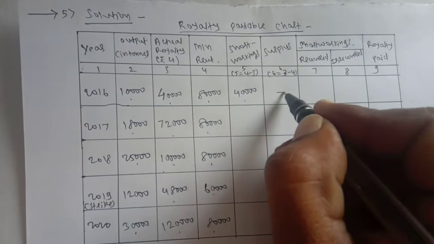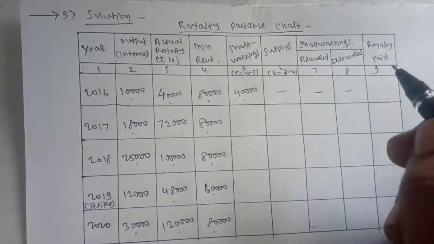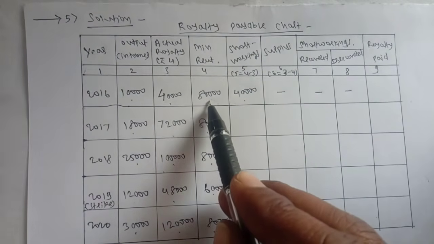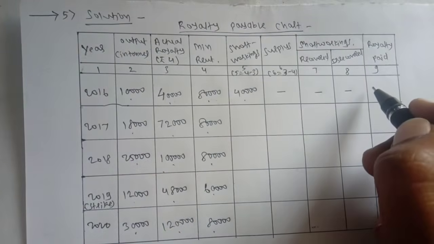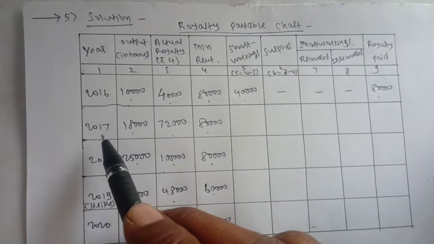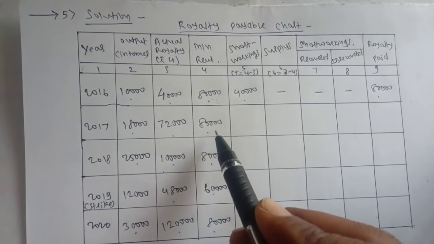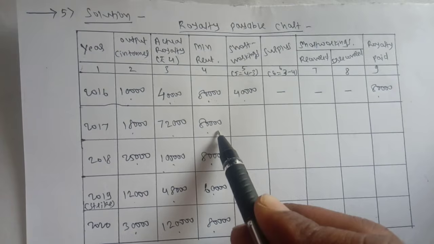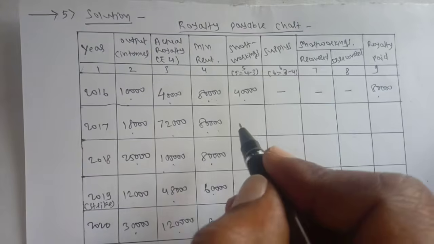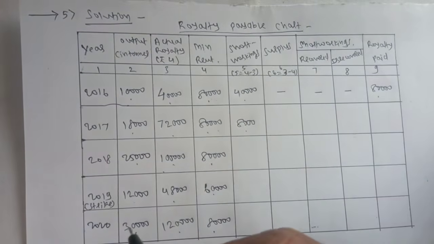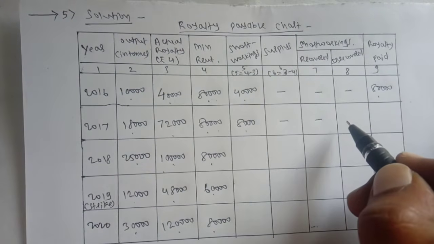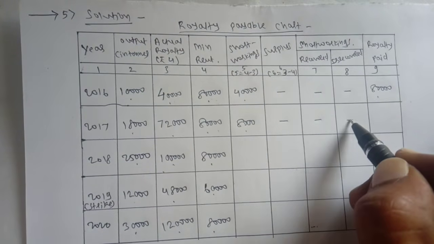Now, no surplus, no recovered, no irrecovered. Royalty paid is whichever is higher, actual royalty or minimum rent. So whichever is higher, minimum rent is higher, so 80,000. In 2017, actual royalty is 72,000, minimum rent is 80,000. So here also actual royalty is less than minimum rent, so it is less by rupees 8,000. No surplus, not recovered any short workings, irrecovered amount is also nil.